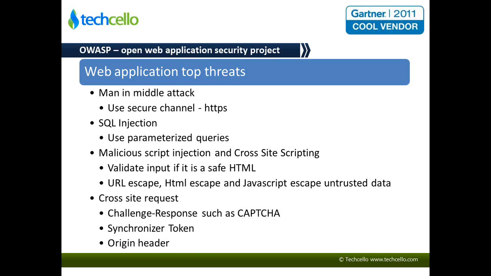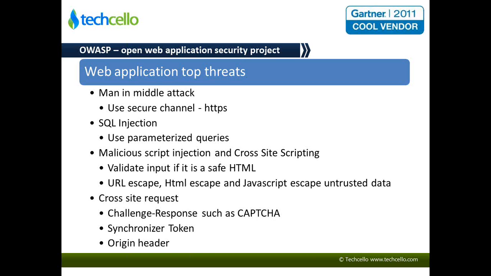So you can watch out for OWASP, which specifically deals with web application security threats, and some of these things are the most top threats that are common across web applications. So, man-in-the-middle attack.